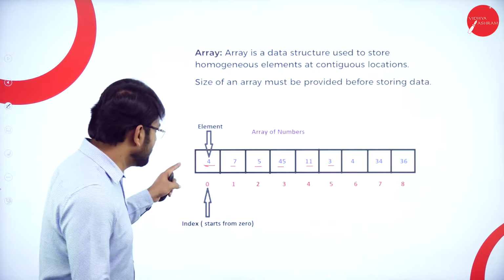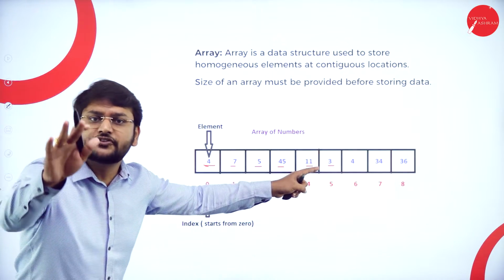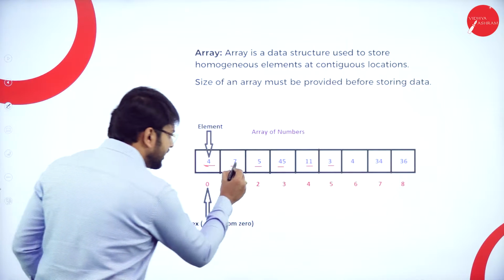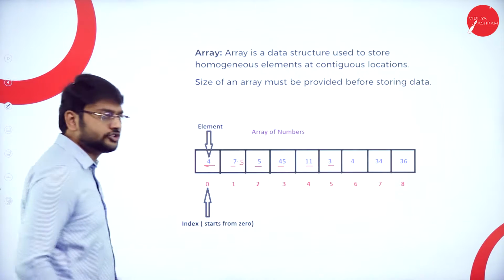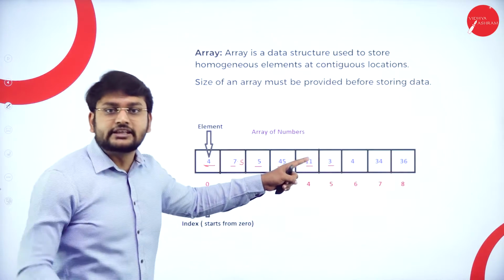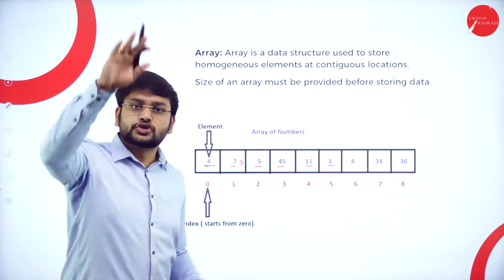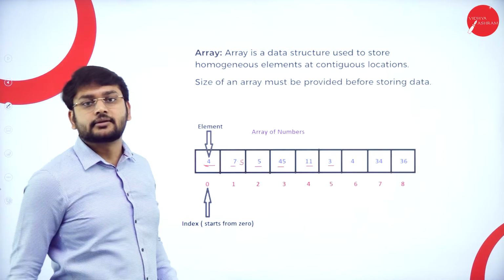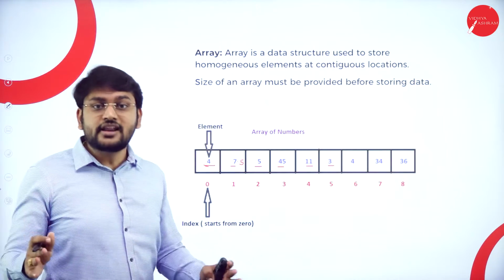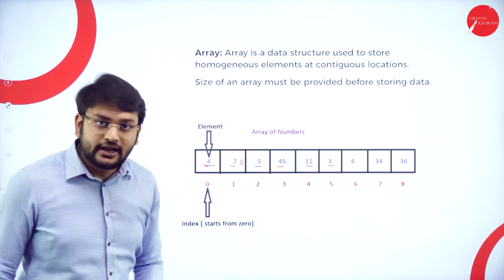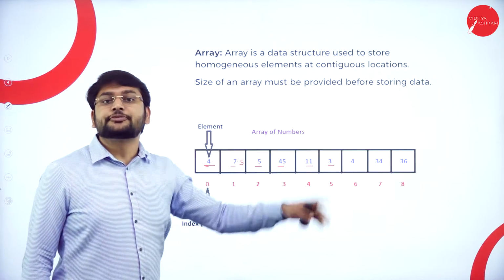So we understood that if you are storing the data, it should be of same type. I cannot have here integer, and here I cannot have no float 7.5. If you are storing integer, you should store only integer. If you are storing float, you should store only float. If you are storing character, you should store only character. That's the first condition of array. So fine. Second condition, continuous allocation of memory.